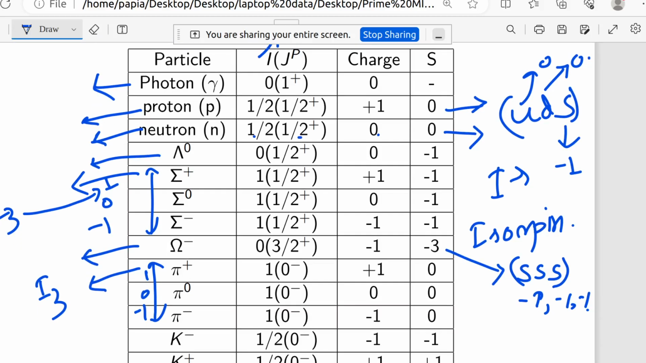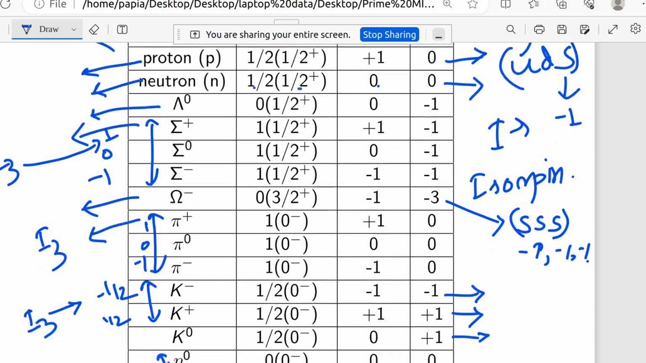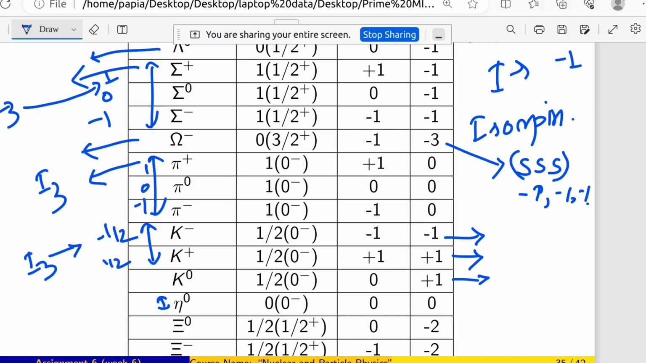Now coming to k plus, k minus, k 0. Okay, so k plus, k minus, these two are making one family. So that's why it has half isospin. And if I am talking about I3, then it will be minus half and this will be plus half. And okay, so this is minus 1, plus 1. Okay, what is this one? This one is the strangeness number, this one is also a strangeness number, this one is strangeness number for k0. Eta 0 has only one member, so that's why it is 0. Then this is xi 0.